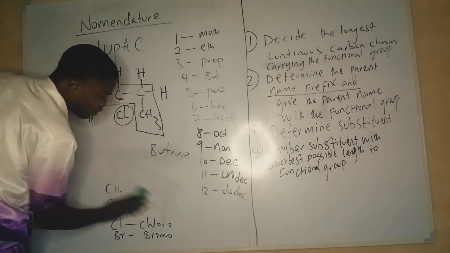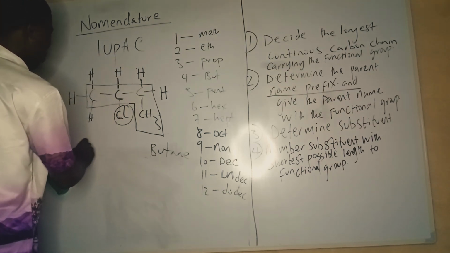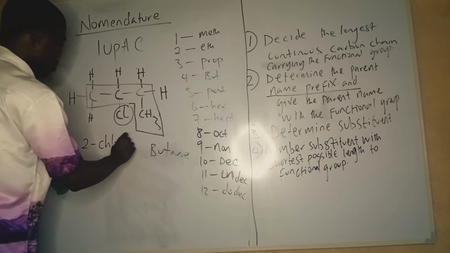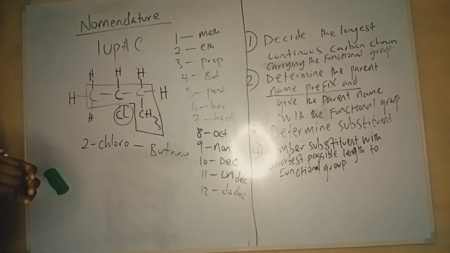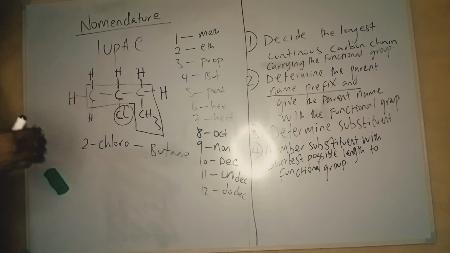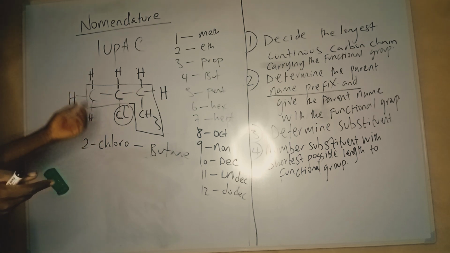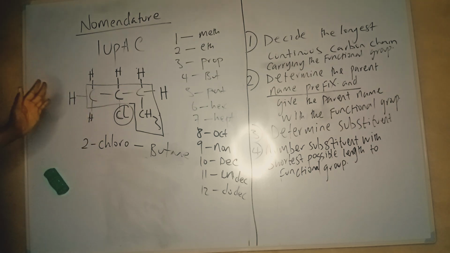So the name of the compound becomes 2-chlorobutane. What we are concerned about in naming organic compounds are two things according to IUPAC: the chain length, which will determine the parent name, and the substituent, which will be added to the complete name of the compound.